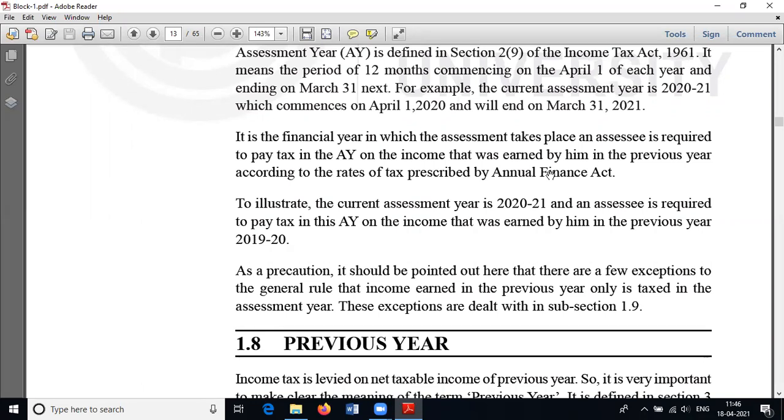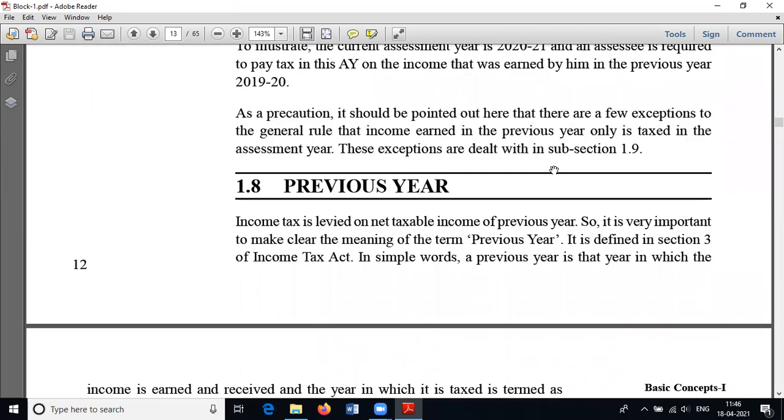So previous year means the year in which the income is earned. At the same time, assessment year means the year in which we calculate the taxable income, or the taxable part of income so generated in the previous year, and determine the tax liability.